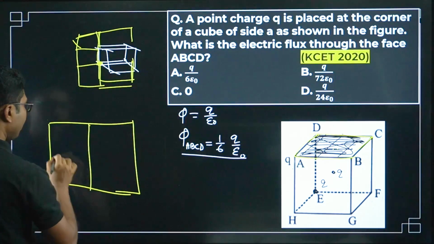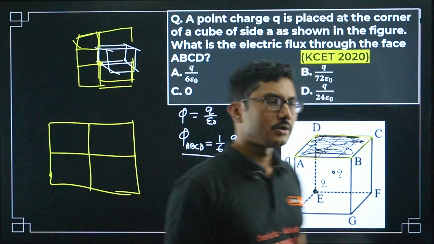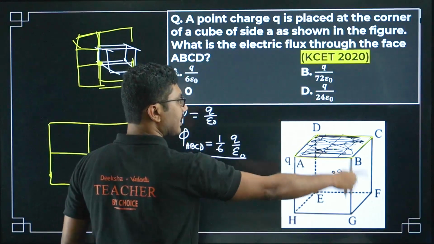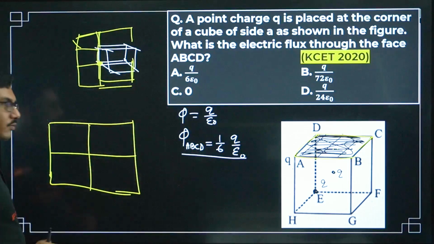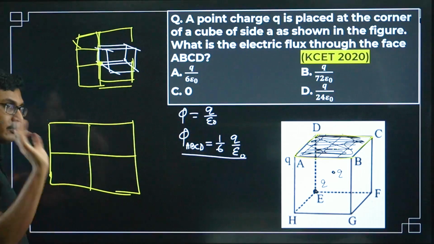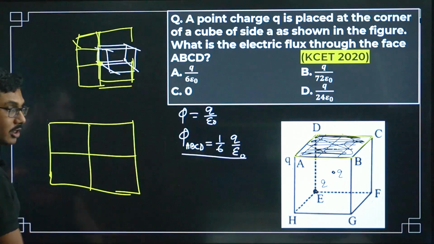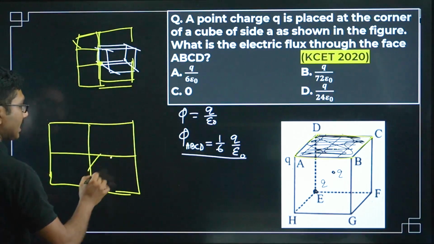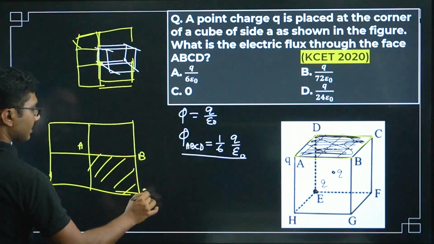It will now have 4 squares. Initially for this 1 cube there is only 1 square. Now for 8 cubes there will be 4 squares, not 8 squares but 4 squares. They will be stacked upon each other, 1 cube on the top, 1 cube on the bottom, total 8 cubes. This is our ABCD surface.